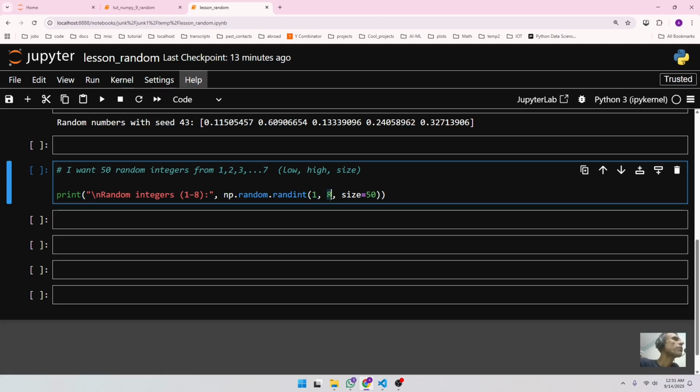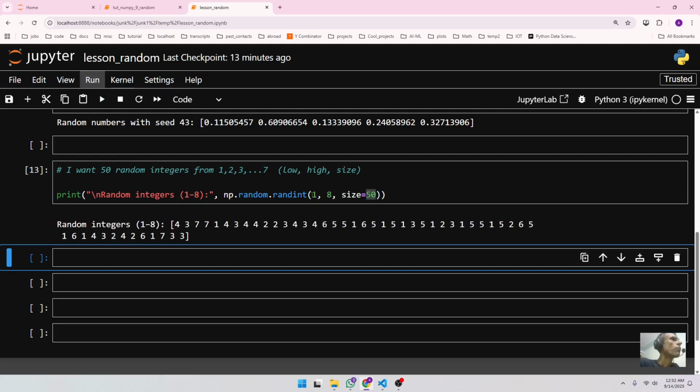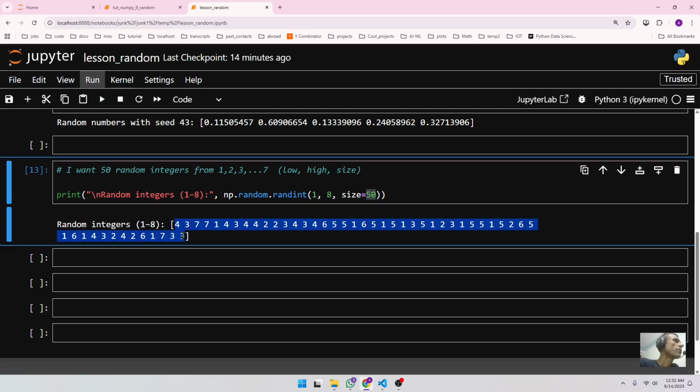Remember, 8 would be excluded, so it's going to go from 1 to 7 and would not include 8. And I specify my size; I want 50 of them. If I run this, it's going to generate 50 random numbers. As you can see, there are a total of 50 random numbers. You can count each one of them, or you can just take my word. All of them are between 1 and 7. Sorry, between 1 and 8, and 8 is not included.